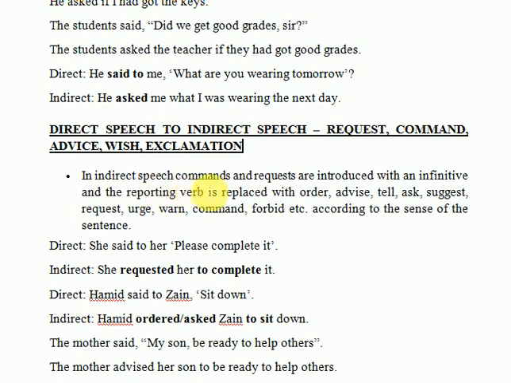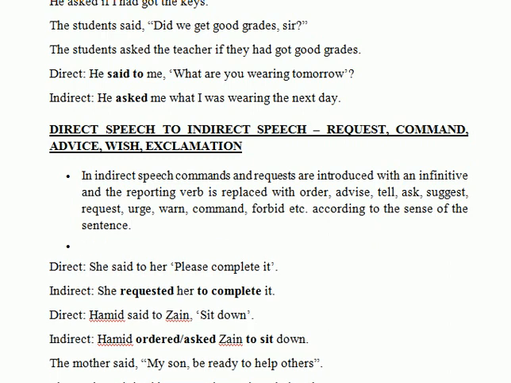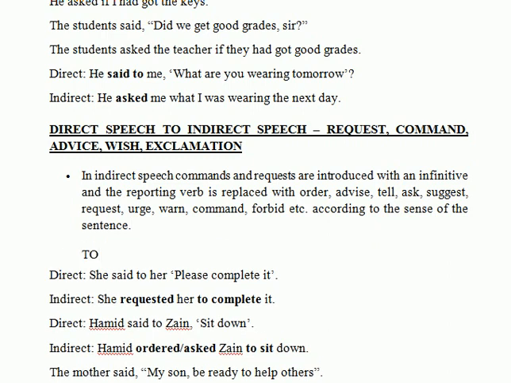In indirect speech, commands and requests are introduced with an infinitive. What is an infinitive? To plus first form of the verb, V1. This is called infinitive. Like to come, to go, to do. So wherever there is a verb which is followed by to, we are not going to change the tense of the verb. That would remain the first form of the verb.